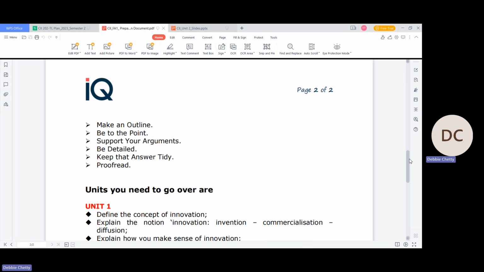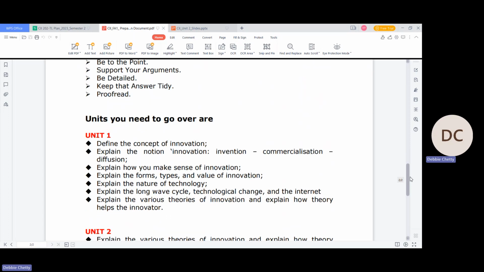Read the questions. If there are case studies, as you will see in your assignment guide, the questions are exactly the same. If they are case studies, you answer according to what the question and the case study are in relation to. If there are no case studies, there are only short and long questions. You look at the question, read it, make sure you understand it, go to your study guide, and find out what the question is asking you. Your answers are typed and completed on iCal, right? And make sure you answer all questions. Do not leave any question blank, right?